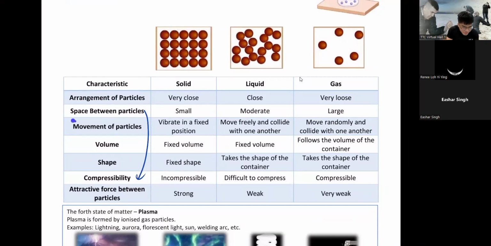Okay, so space is related to your compressibility. As you can see here, there's very little space here. So can you compress solid? No, you can't. No, you can't.